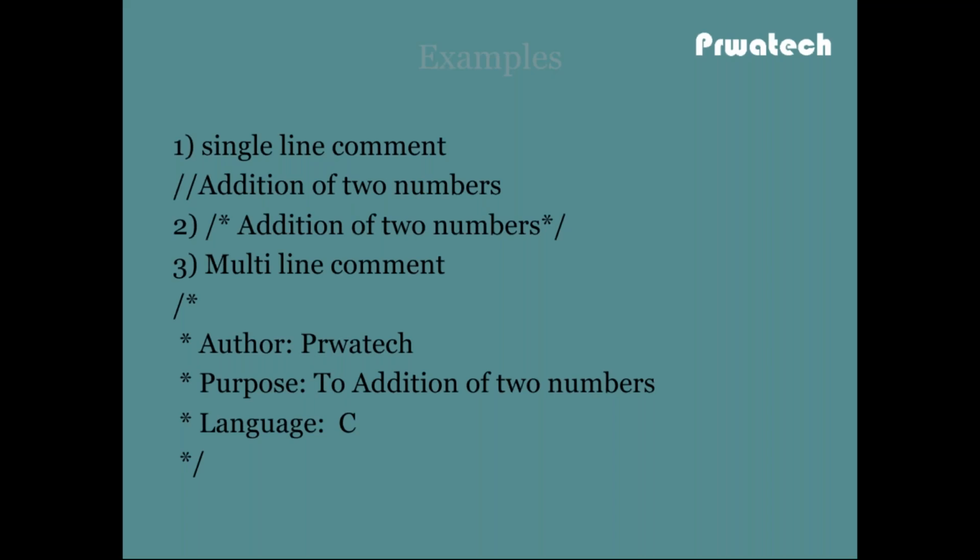Suppose: this C language tutorial, the purpose is addition of two numbers, the language is C language, then end with asterisk slash. The text between slash slash, or slash asterisk and asterisk slash, is all comment lines.